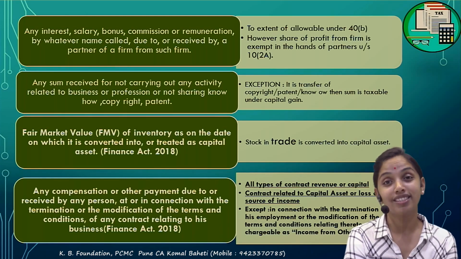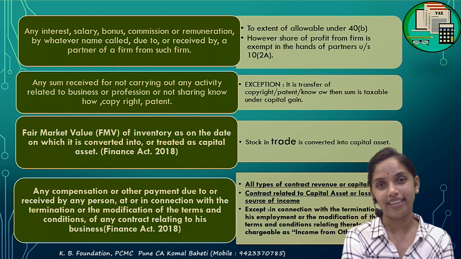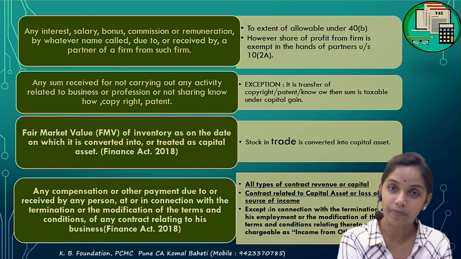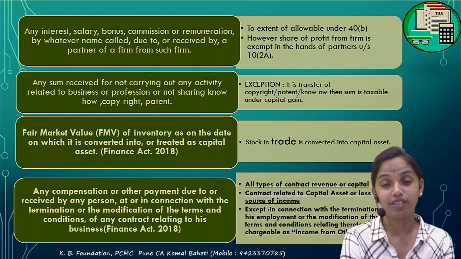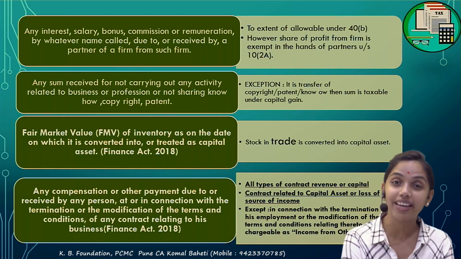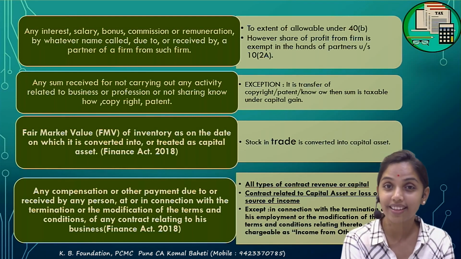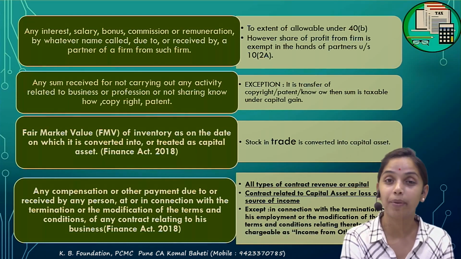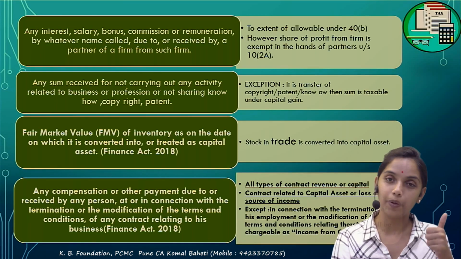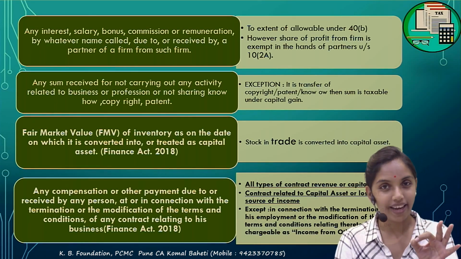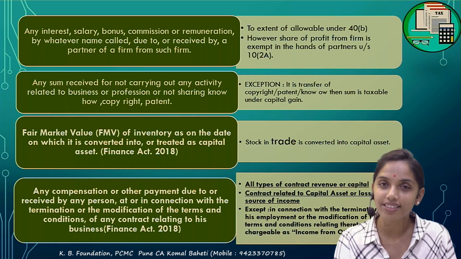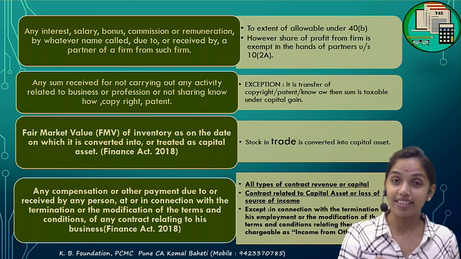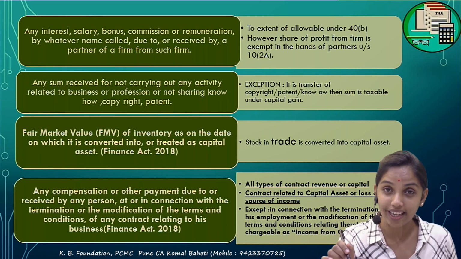No. So this sum is not to be taxed under section 28. Well, that is to be taxed under the capital gain head because it is a capital receipt, because it is a compensation out of the capital asset contract. Is that taxable under the IOS, or under any other head, capital gain? Do you remember I told you that only the revenue receipts are taxable, the capital receipts are not. This is a capital receipt. It is not taxable unless specifically given. So if that is taxable under the capital gain specifically, then only.